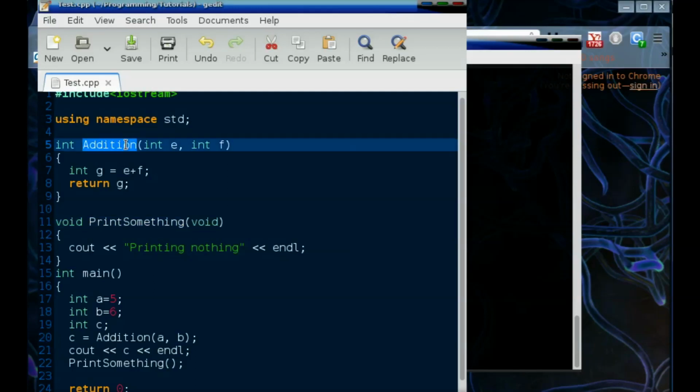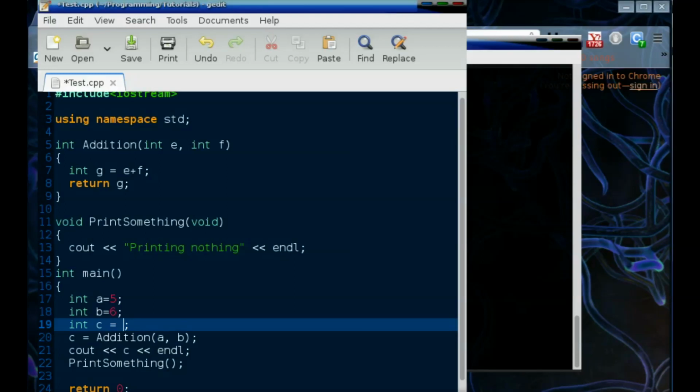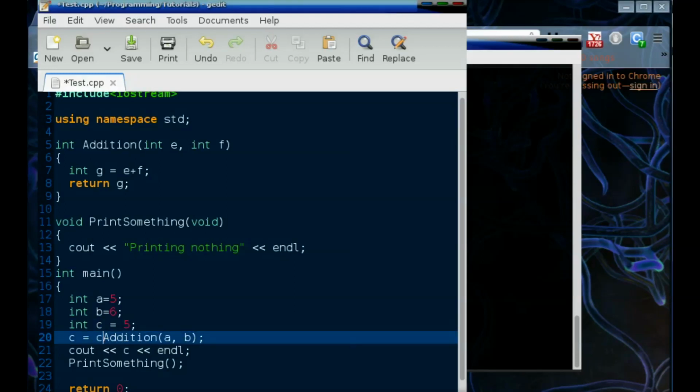You might want to write for subtraction or multiplication, division, or even modulus, that gets you the remainder when one number is divided by another. Or you can also write, say, C is going to be 5. You can also say C is going to be C plus addition. This whole thing will be treated just as another variable because it returns a variable.